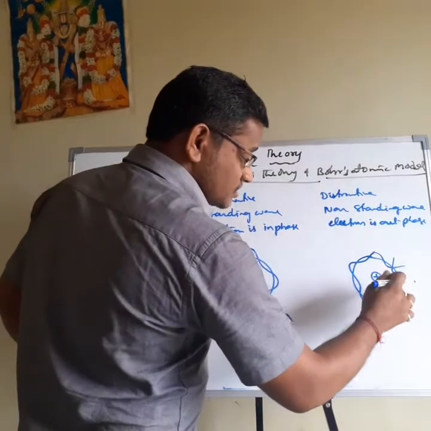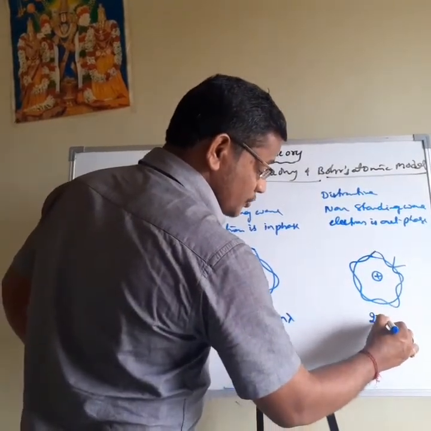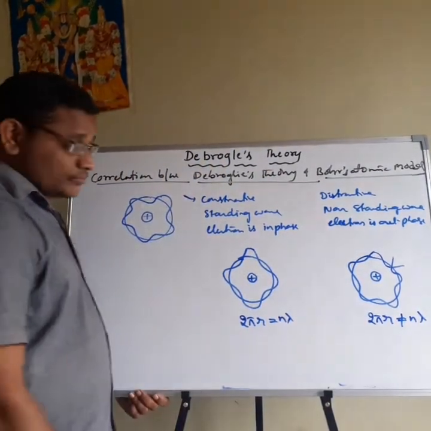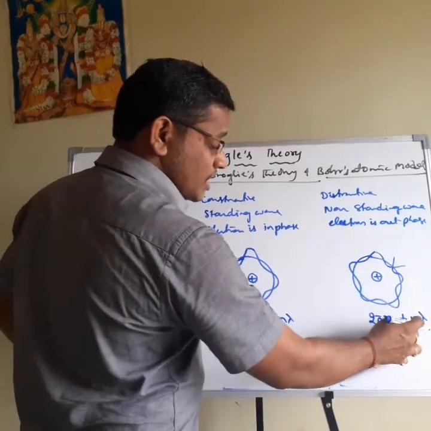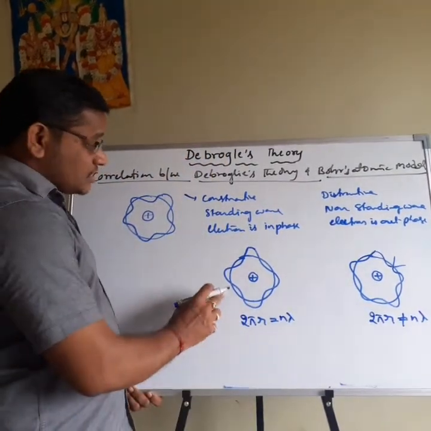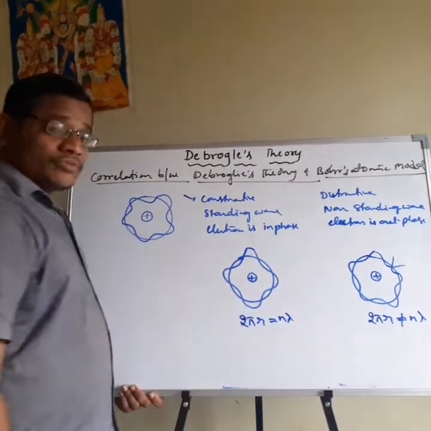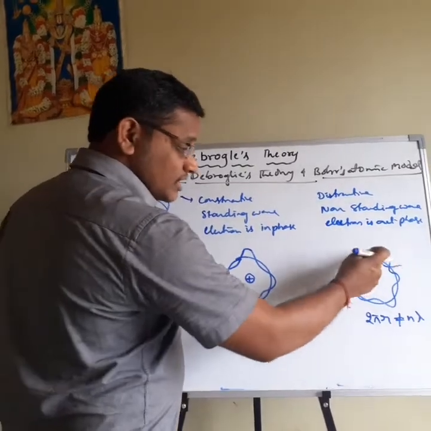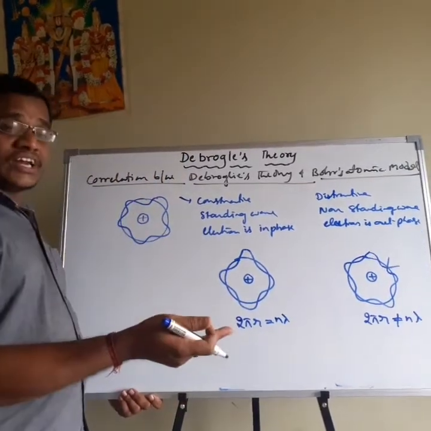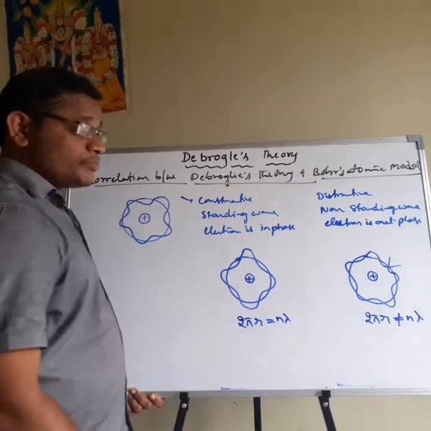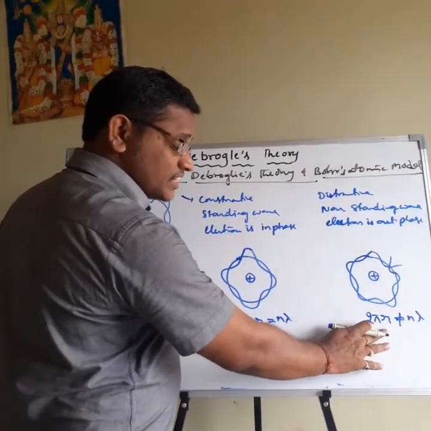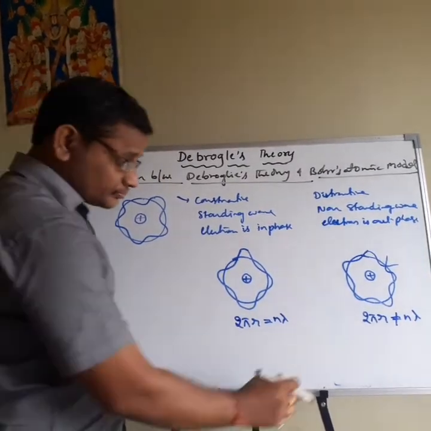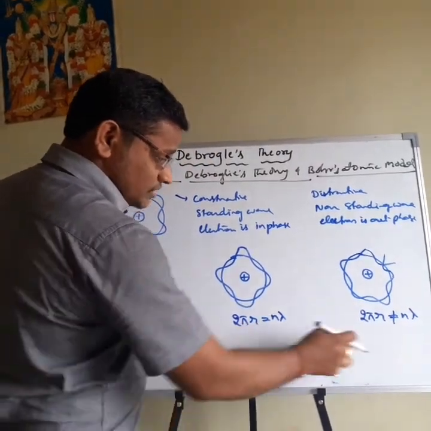So in these cases the circumference of the orbit 2 pi r is not equal to an integral multiple of the wavelength of the wave. So that is about the destructive wave. 2 pi r is not equal to n lambda. But always constructive wave is possible, destructive wave is not possible. Very rare condition it is possible, that I also told. What is the rare condition? In certain times the electron revolving in this orbit may lose energy in the form of radiation. Then only destructive wave is possible. Otherwise it is not possible. So that's why it generally does not occur. But always constructive wave is possible in the atom. So this is the constructive wave formula, and this is the destructive wave formula.